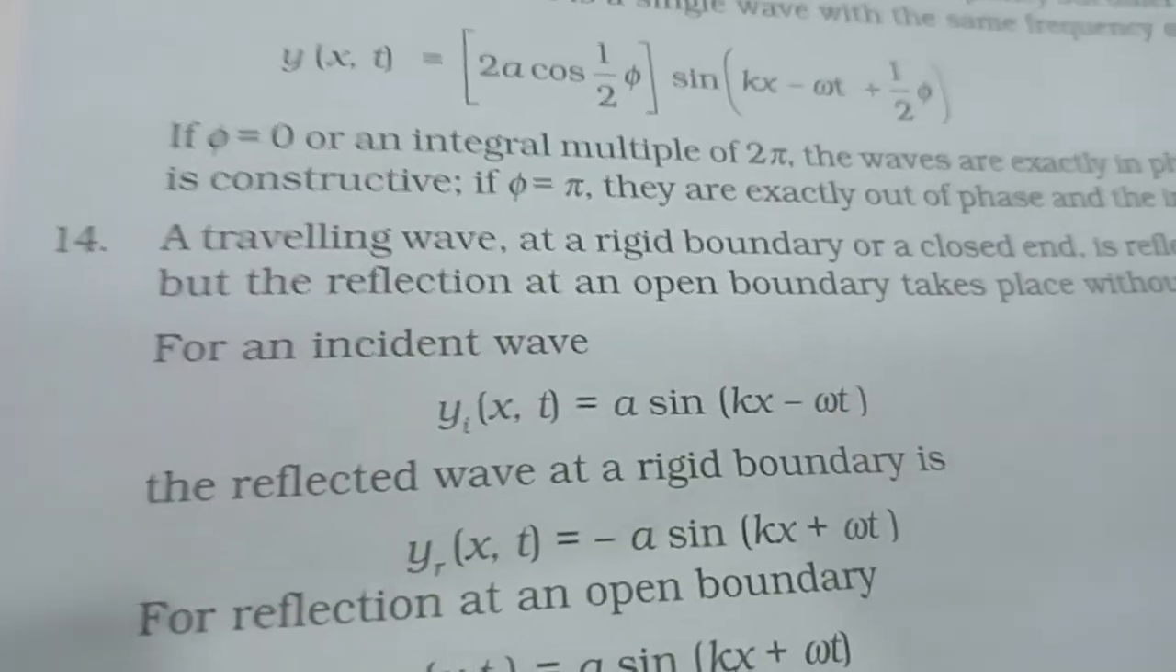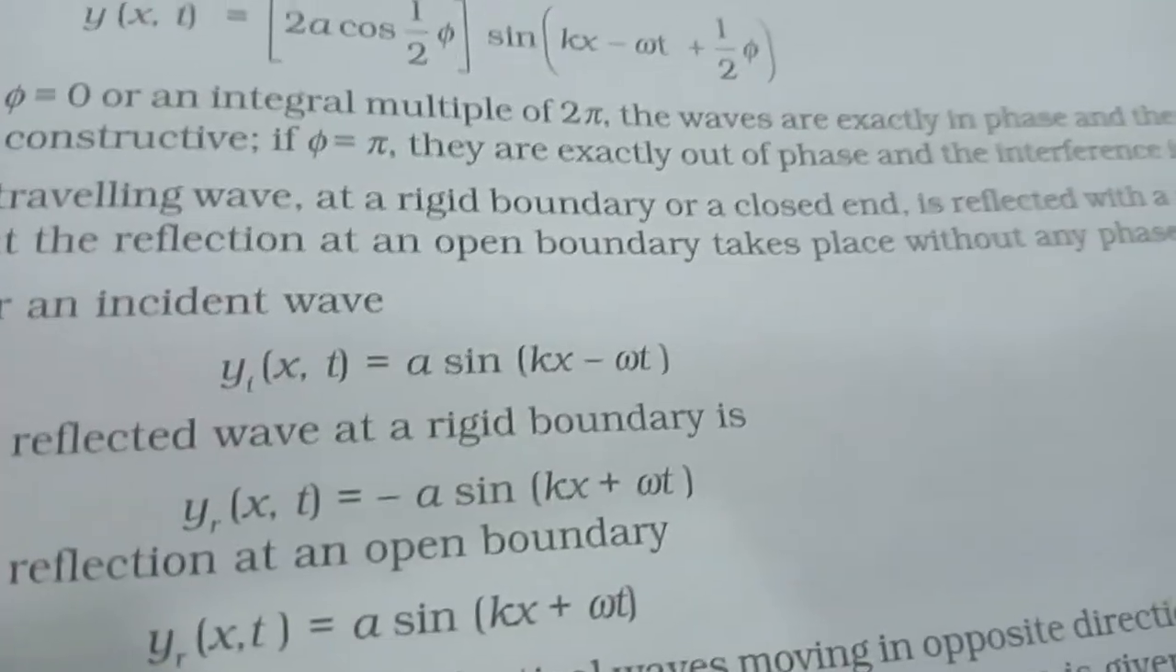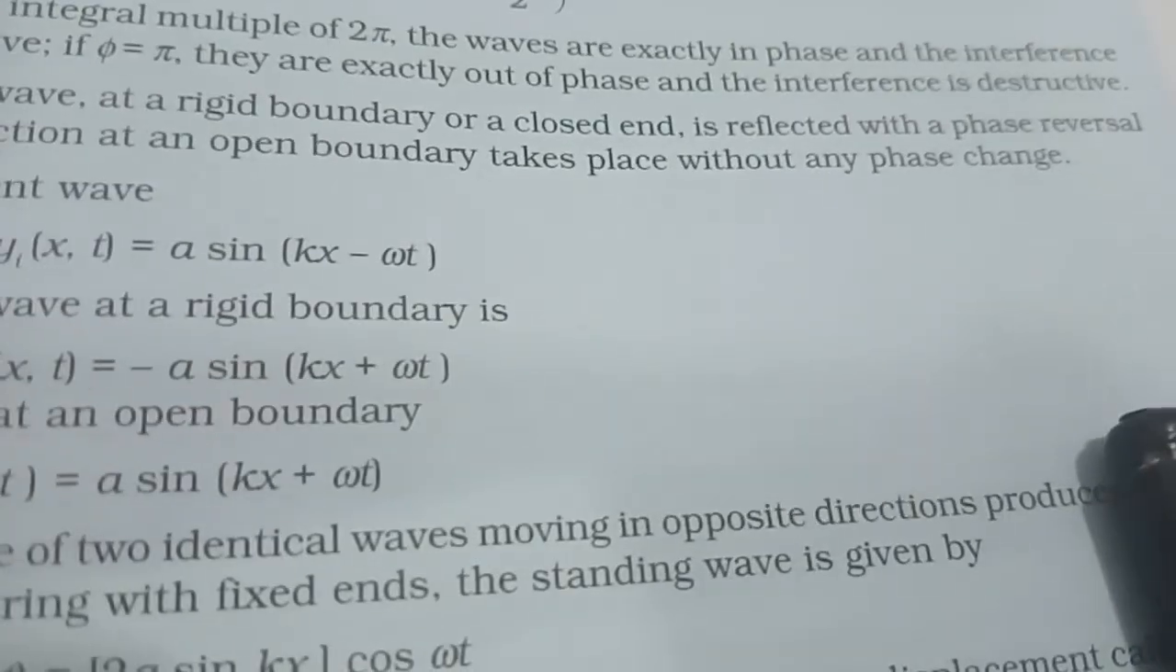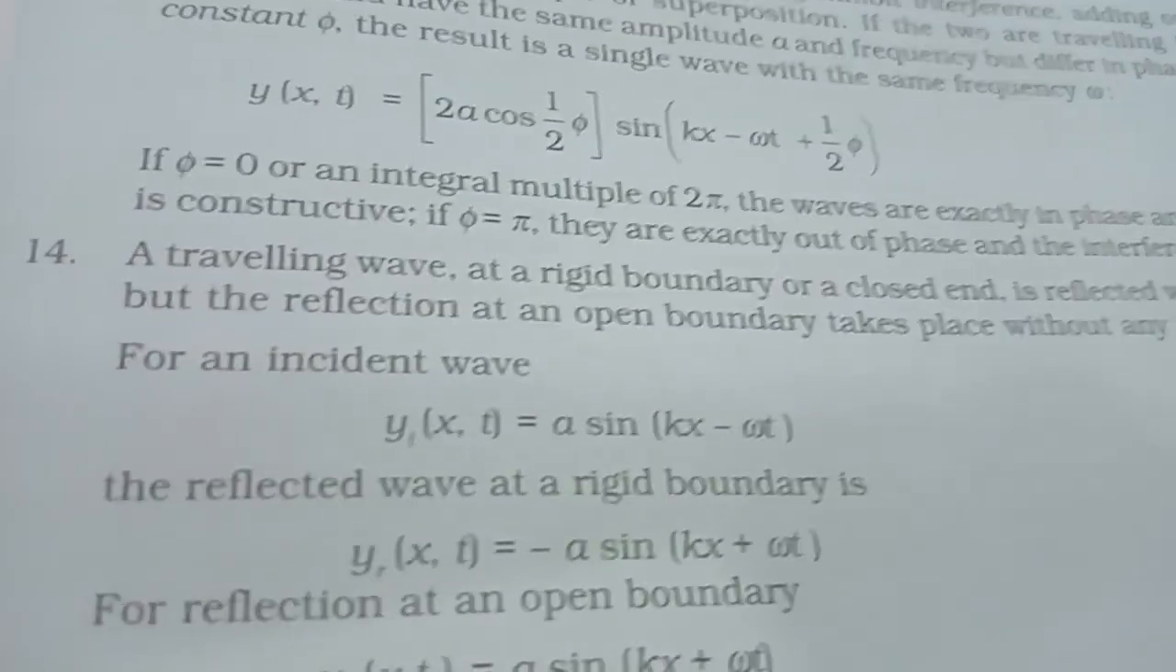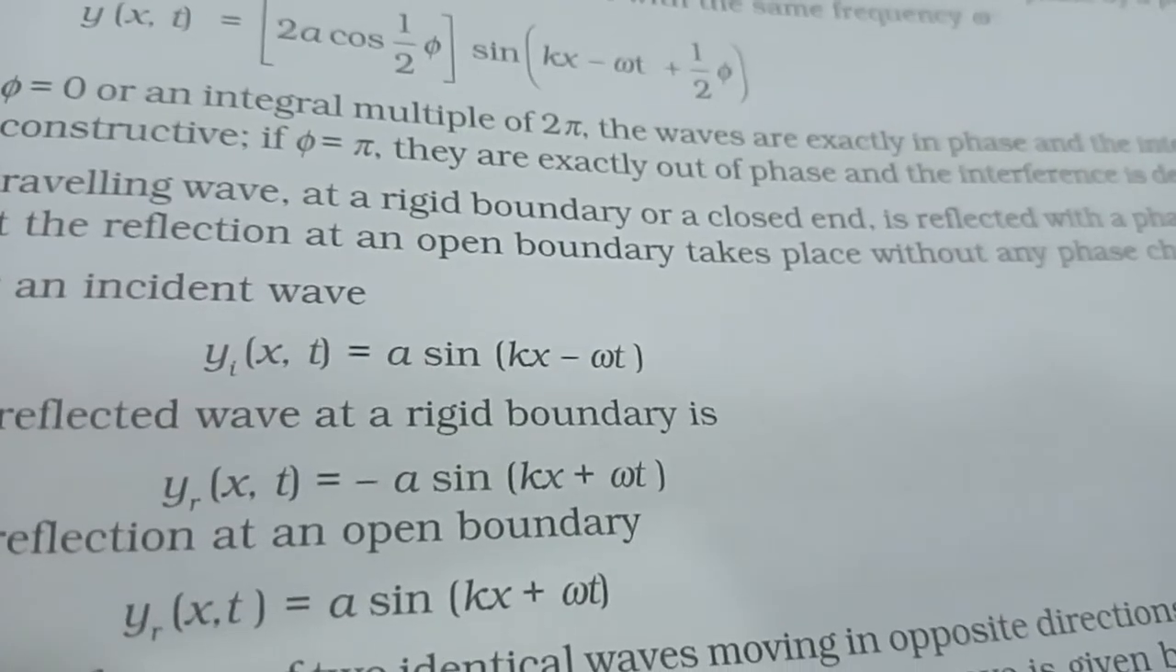A traveling wave at a rigid boundary or a closed end is reflected with a phase reversal, but the reflection at an open boundary takes place without any phase change.